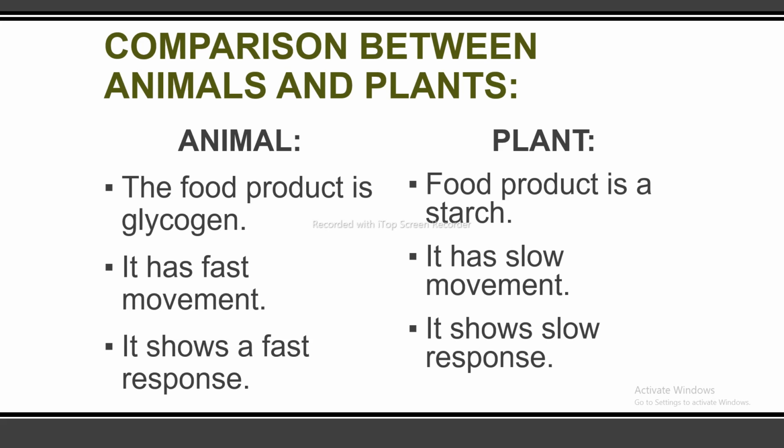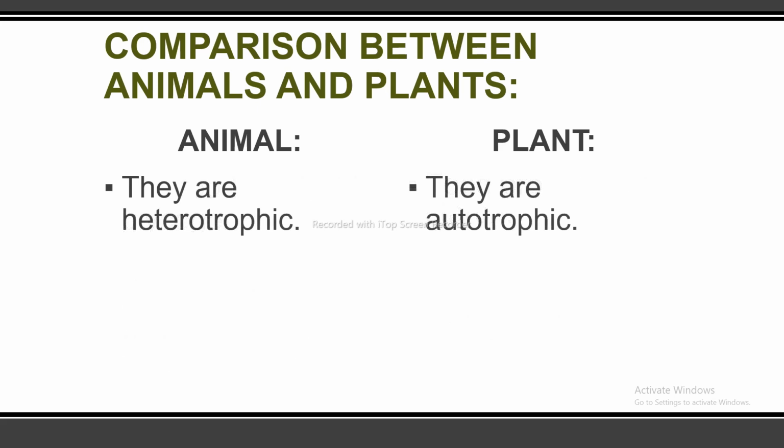Animal, it shows a fast response. Plant, it shows slow response. Animal, they are heterotrophic because they cannot prepare their own food. Plants, they are autotrophic because they can easily prepare their own food because of the presence of chlorophyll in them.